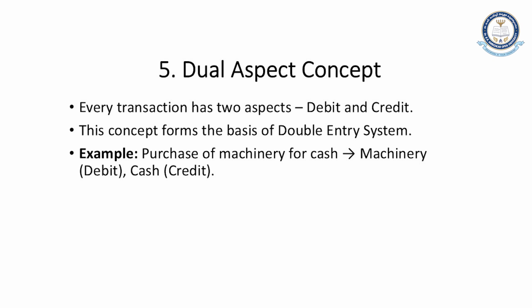Next, the dual aspect concept. The dual aspect concept speaks about every transaction being recorded in two areas, one debit, one credit, meaning every transaction has a dual impact. One thing is going to be debited, another thing is going to be credited. It creates the double entry system, or double entry bookkeeping, we can say.